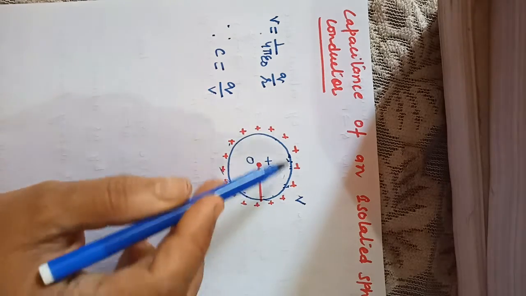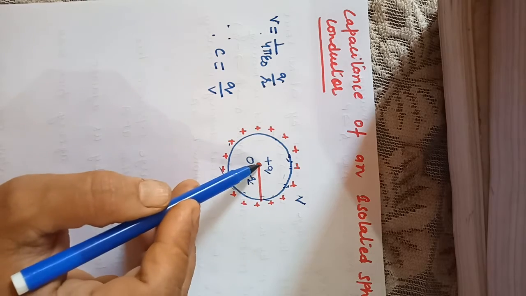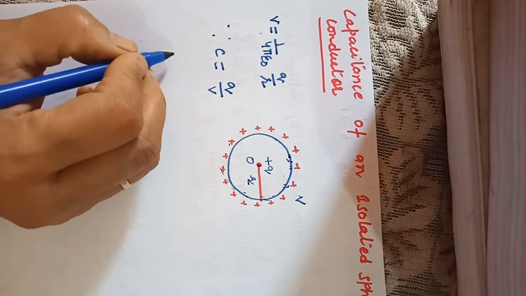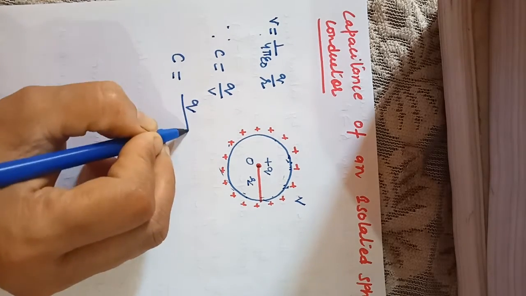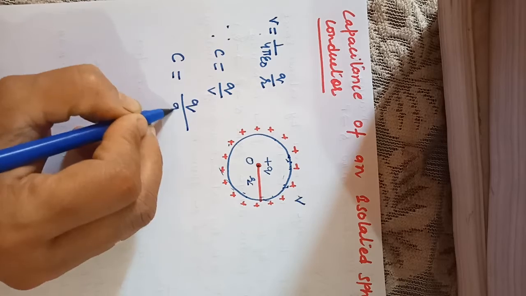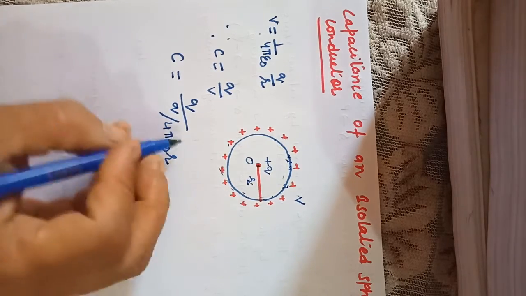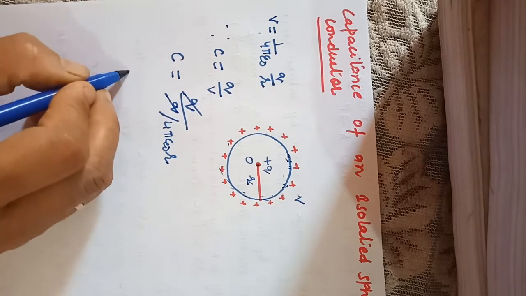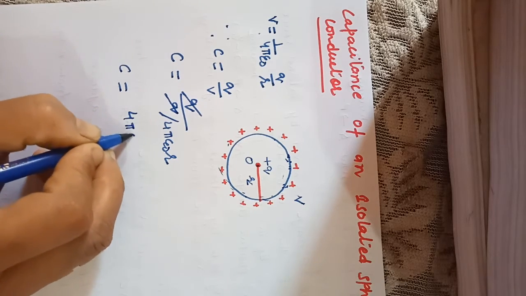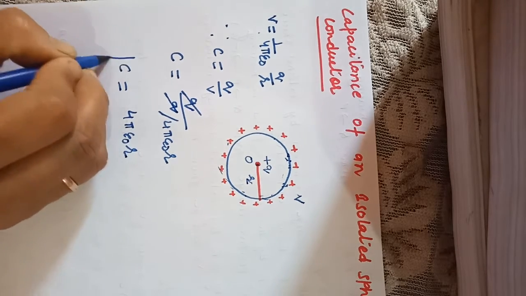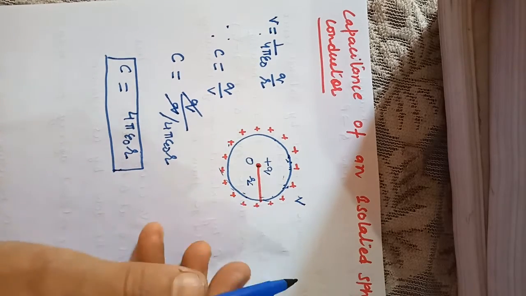तो ऐसे ही इस आइसोलेटेड कंडक्टर का जो टोटल चार्ज है वो हम सपोज कर रहे हैं कि वो सेंटर पे कंसनट्रेटेड है. So that is why when you substitute the value, it comes out to be Q upon 4 pi epsilon naught into R. Now Q and Q cancel out, so C comes out to be 4 pi epsilon naught into R. So this is the formula of the capacitance of the isolated spherical conductor.